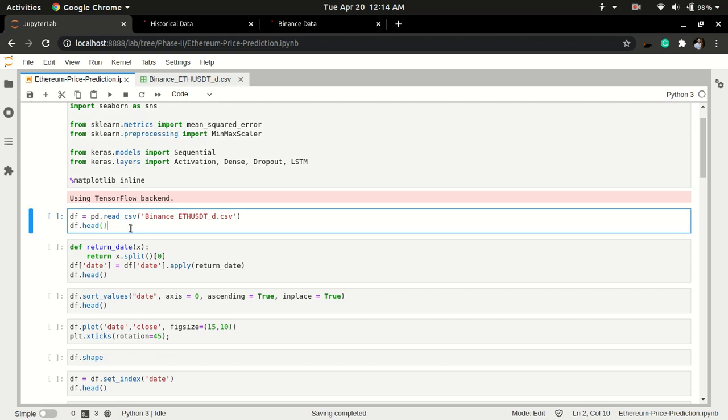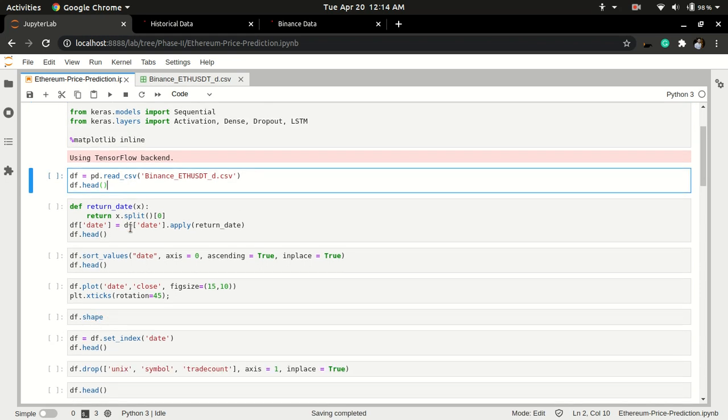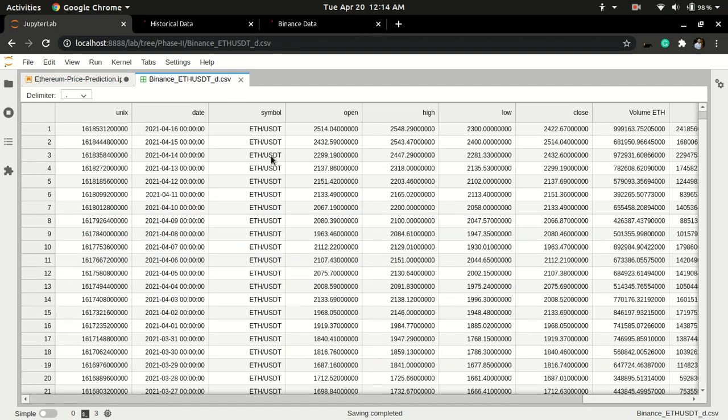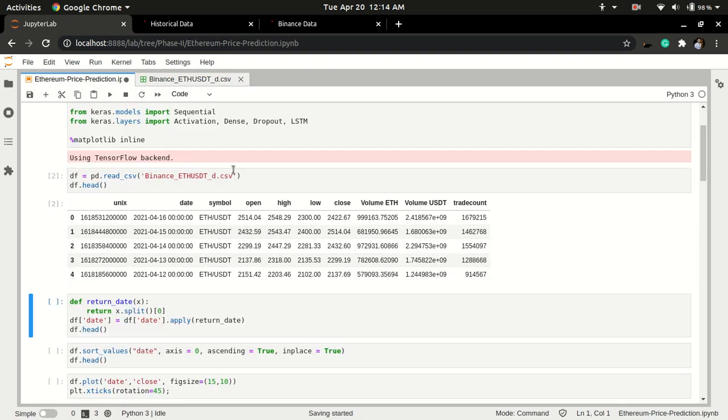So let's start by reading our dataset from the CSV. Here pd.read_csv reads the dataset and converts it into the form of a data frame. Now a data frame is just like a table. We have rows and we have columns. Here is the dataset, and you know where to download it from. Then df.head prints the top 5 rows of the dataset.